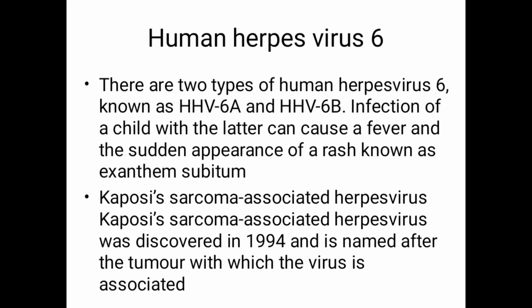Human herpes virus 6. There are two types of human herpes virus 6 known as HHV-6A and HHV-6B. Infection of a child with the latter can cause a fever and the sudden appearance of a rash known as exanthem subitum. And the last one is Kaposi sarcoma associated herpes virus, which was discovered in 1994, and it is named after the tumor with which the virus is associated.